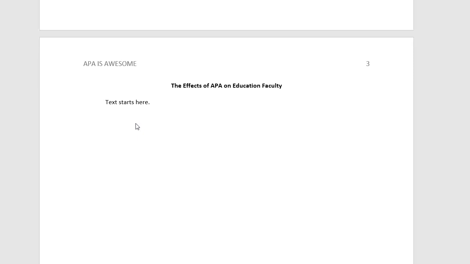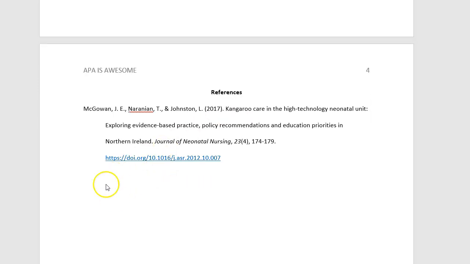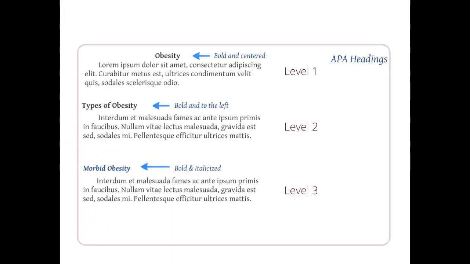But while we're still on the paper formatting kick, I'm going to go ahead and scroll down to your reference page. The word references is going to be in bold and capitalized. We don't want to see works cited or references page. We just want references. And then that's going to be followed by a list of all the resources that you use that correspond to an in-text citation within your paper. These are all going to be alphabetized, and you'll notice that there is a hanging indent and everything is evenly double-spaced.